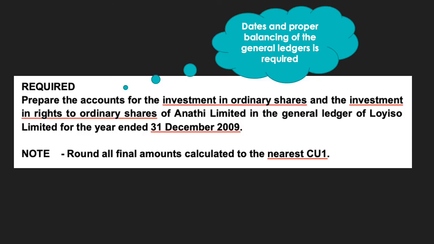Once again, the first thing that we do when we approach any question is to first read the required. The required of this question states that we need to prepare the accounts for the investment in ordinary shares and the investment in rights to ordinary shares of Anati Limited in the General Ledger of Loyiso Limited for the year ended 31 December 2009. Note, round all final amounts calculated to the nearest rand.